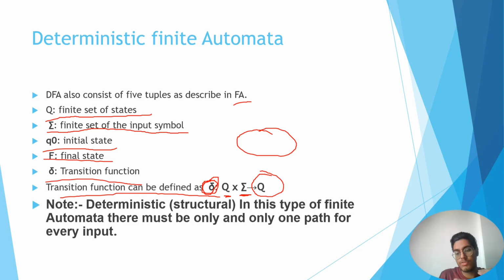And what is more structured? Obviously, brick and cement together are more structured. So deterministic finite automata is structure. In this type of finite automata, there must be only and only one path for every input, right? There must be a path defined for each and every input. This is the main point of DFA to be considered.